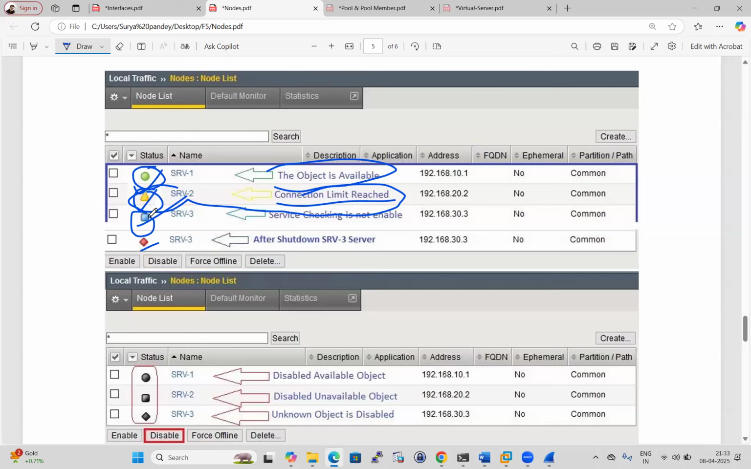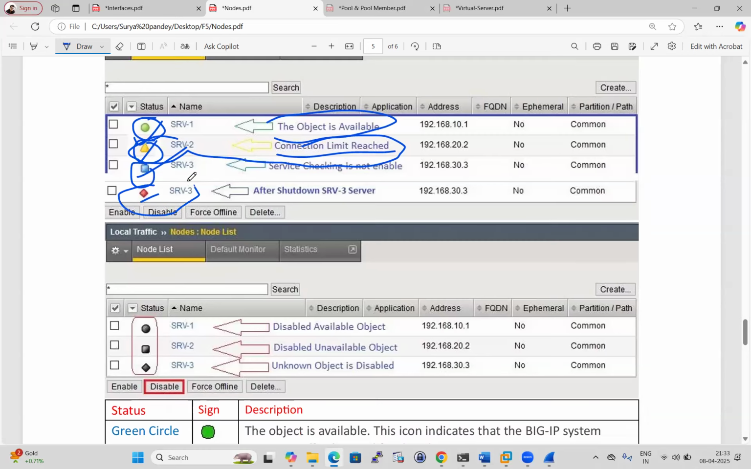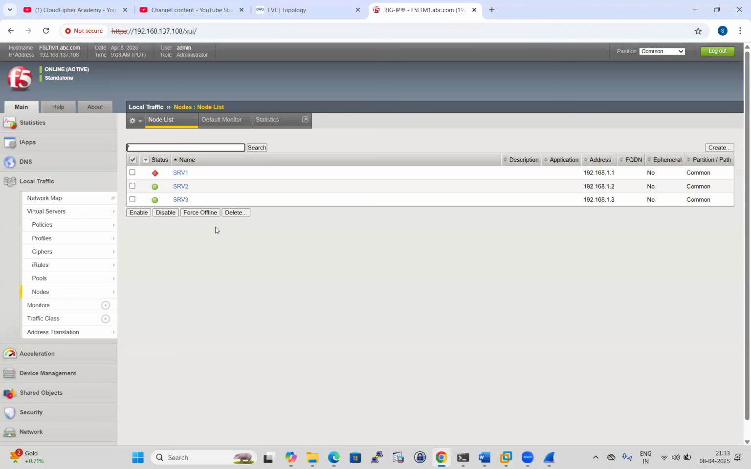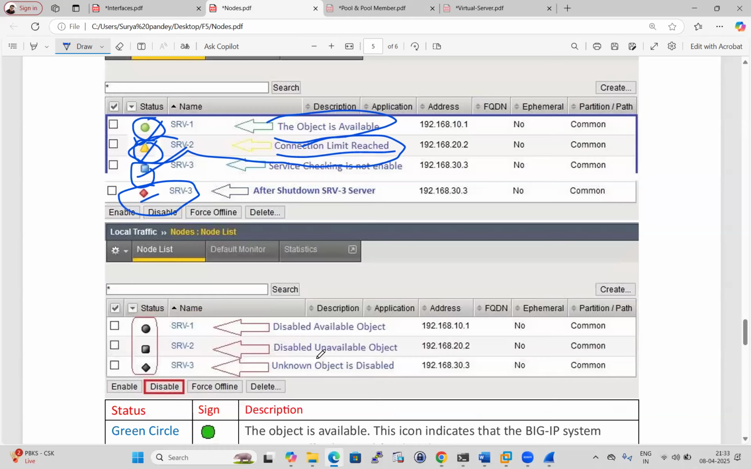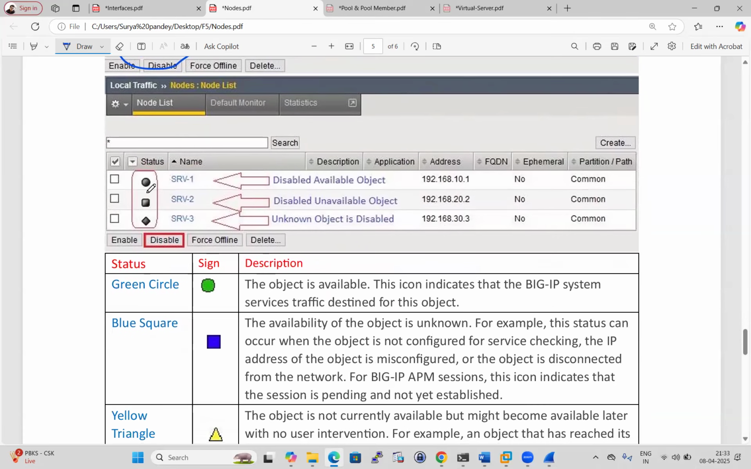If you are able to see blue, it means no health monitor is enabled. If you are able to see a red diamond, it is shut down, which is showing at the moment. See here. So these are the meanings of the statuses, guys, and it is very, very important to understand. If you see a black square, it means it is disabled, but the object is available. Someone has manually disabled it, but that object is available. It is not down by itself.